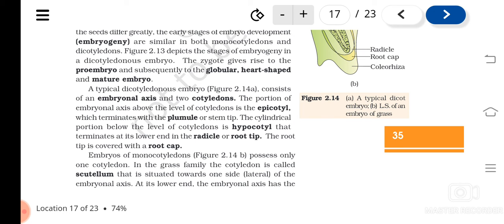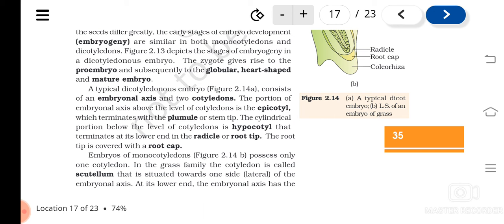They help in giving nourishment to the seeds. Once you sow the seeds, the embryo will start growing, and till it gets a proper root system and shoot system to do photosynthesis and absorb materials from the soil, it needs food. That is provided by the cotyledons.